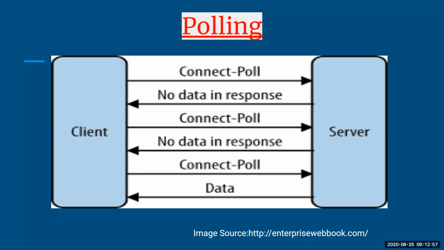Even if there is no data to be received, the messages are still being sent to the server for connect poll. Even in multi-point communication, where you have multiple devices attached to the same line, when the messages are sent to each device one at a time, each of them will be asked whether it has anything to communicate or not. So in the polling method, whether it is multi-point or single point,